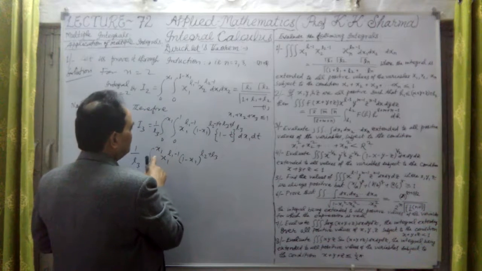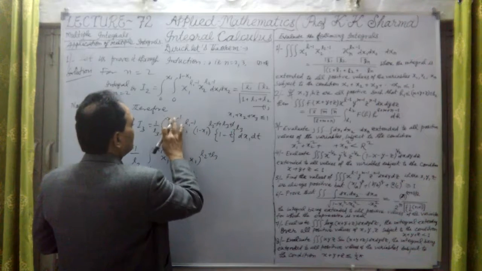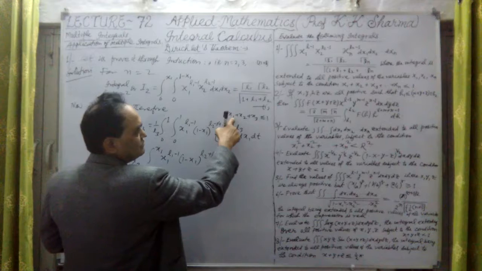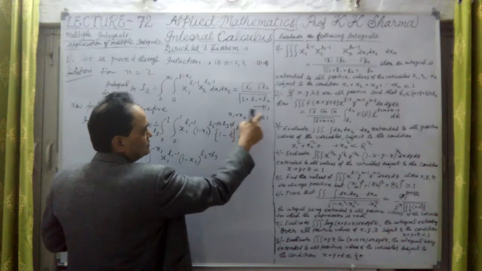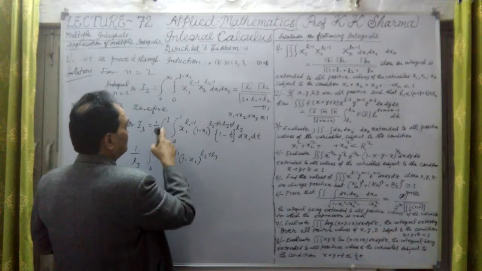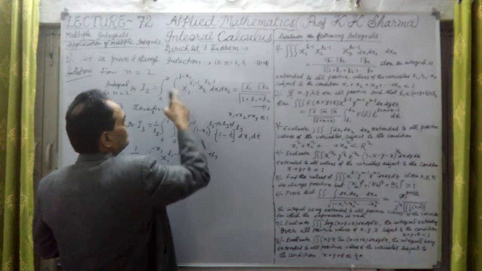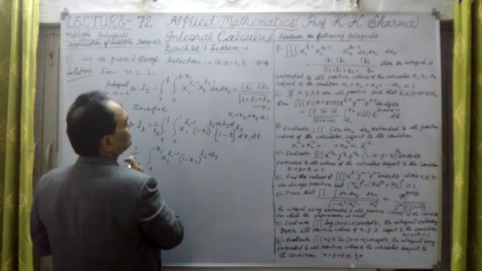And here 0 to 1, sorry, in the beginning it was 0 to 1 only, not x1. Because for x1, when x1 is 0 we substitute, it is 0 to 1.